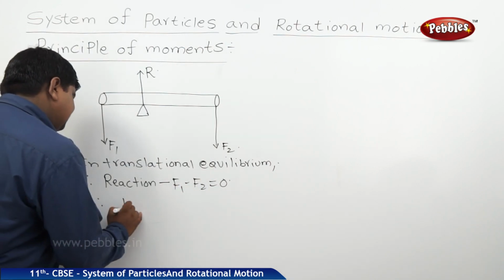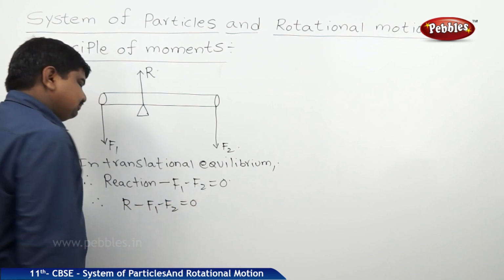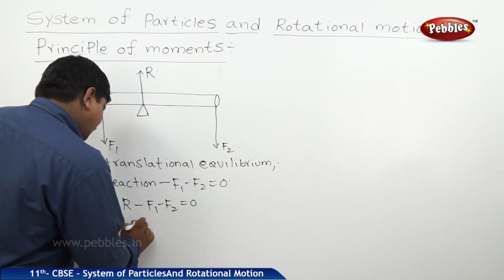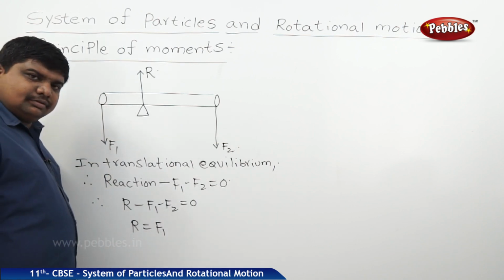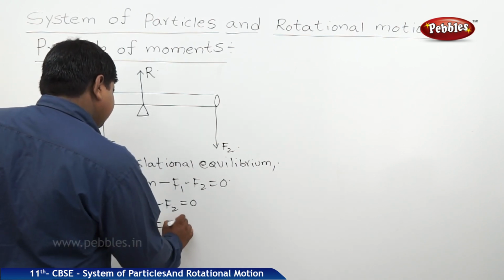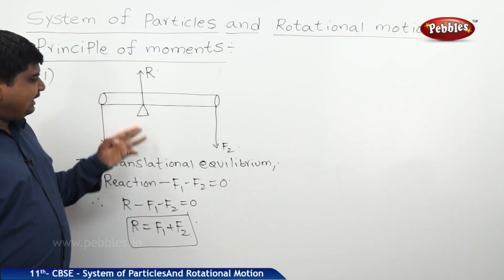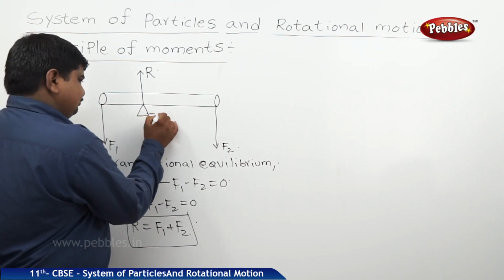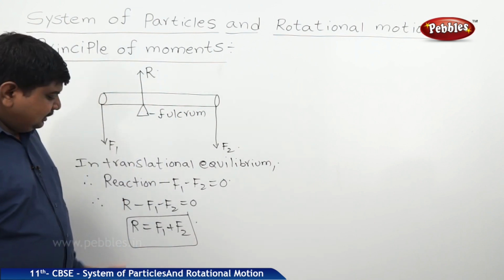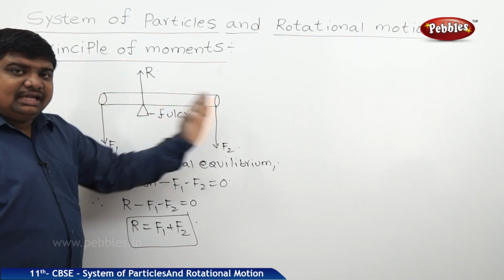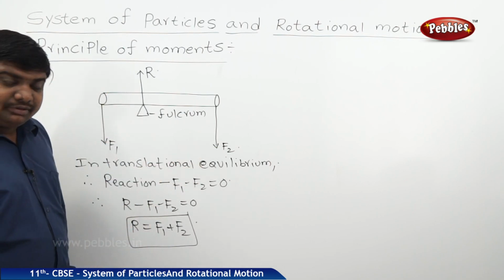So R minus F1 minus F2 is equal to 0, so R is equal to F1 plus F2. So the net reaction force due to this fulcrum or lever is equal to the sum of the forces which are acting on either end of the body. In this case, this body experiences translational equilibrium. But